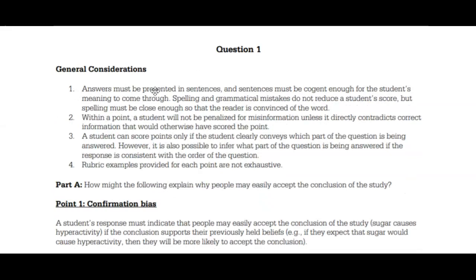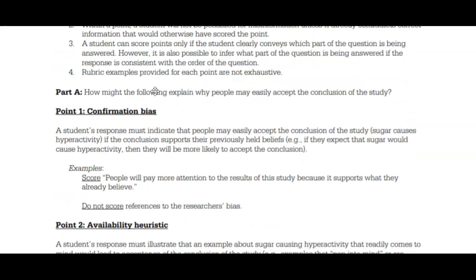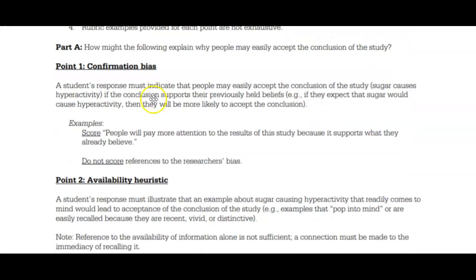So what I have here next is the answer key, and this is what I had to look at before I graded the different essays. The first part, okay, is confirmation bias. Students' responses must indicate that a person may easily accept the conclusion of the study if the conclusion supports their previously held beliefs. Then they expect that it's going to cause that. Again, people pay attention to the results. A lot of people talk about researcher bias or hindsight bias, the "I knew it all along" effect. That does not score, so be very careful there.